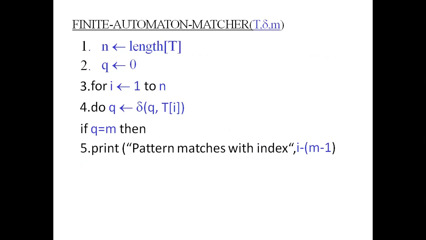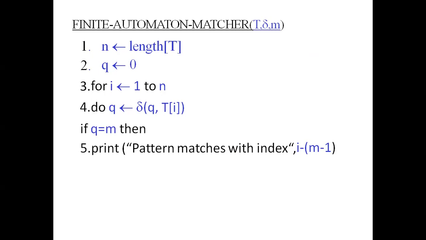So what is the algorithm, how to do it? This is the algorithm. This finite automata matcher will take three inputs: T, the text, delta, and m, the pattern. So it will take three inputs in the algorithm. The length of the text should be equal to n, and the state will start from q naught, and a for loop will run with i from 1 to n.